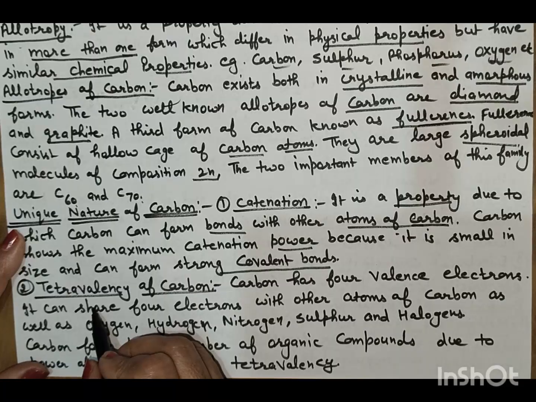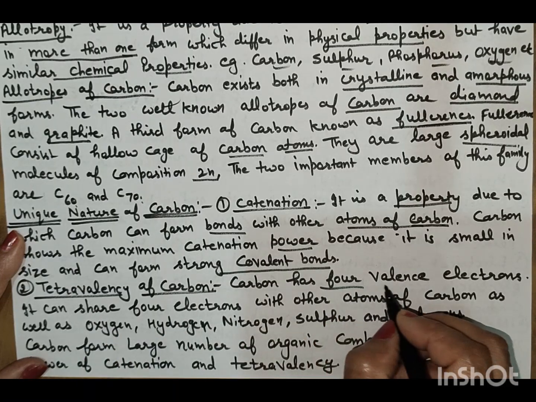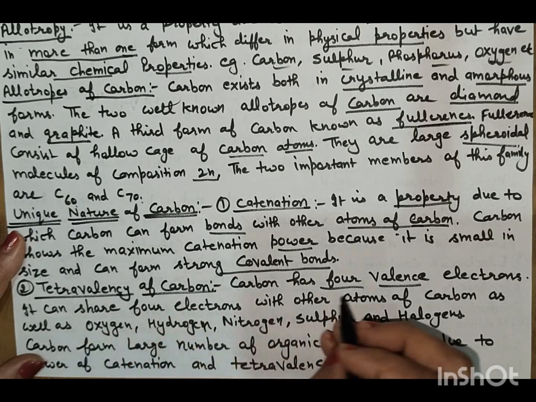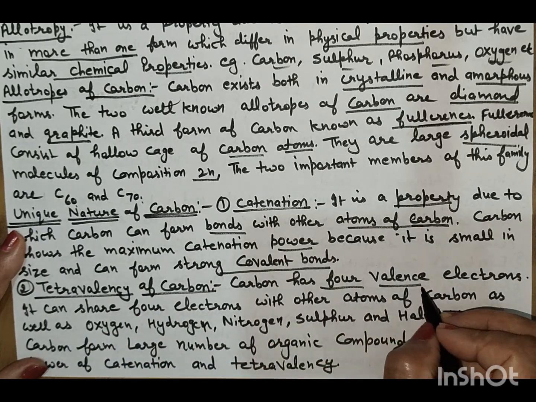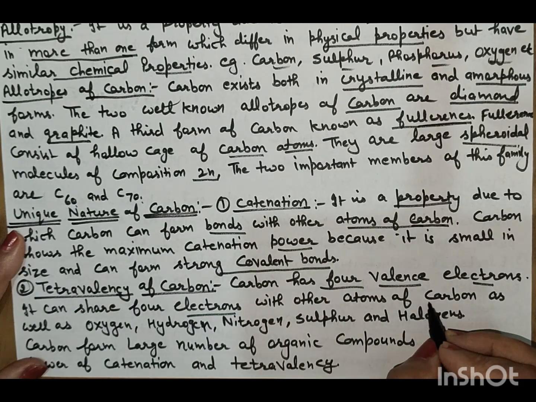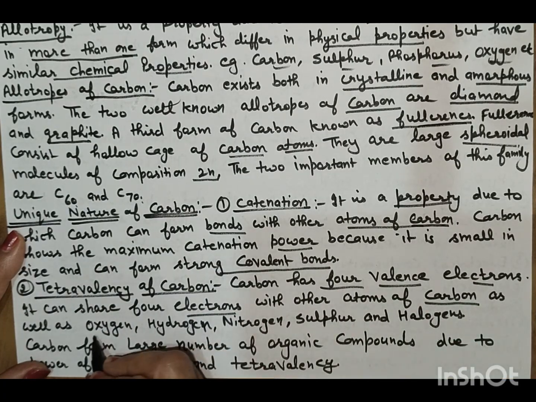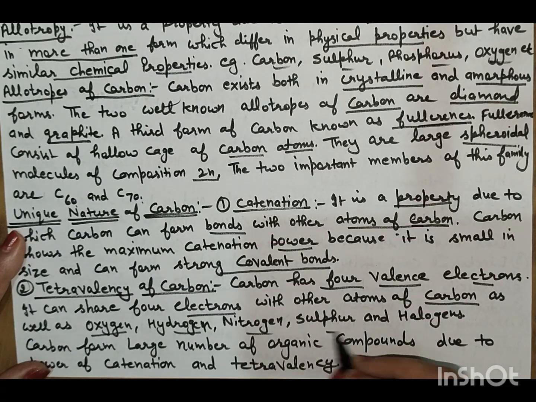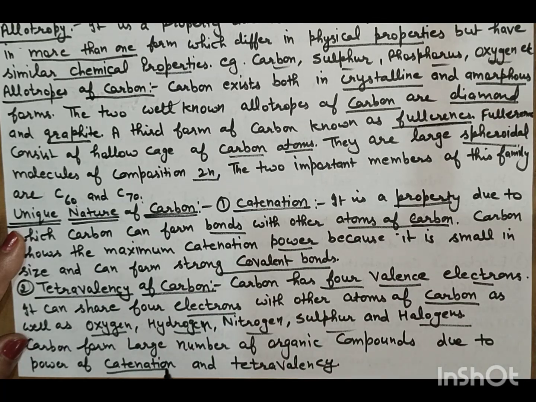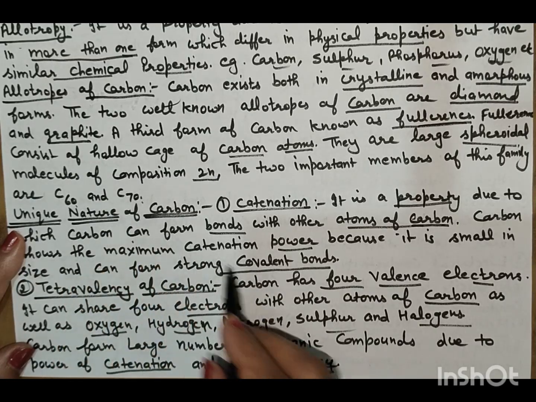Second is tetravalency. Tetra means 4, valency means combining capacity. Carbon has 4 valence electrons. It can share 4 electrons with other atoms of carbon as well as oxygen, hydrogen, nitrogen, sulfur and halogen. Carbon forms a large number of organic compounds due to the power of catenation and tetravalency. Due to these two properties, carbon is unique in nature.